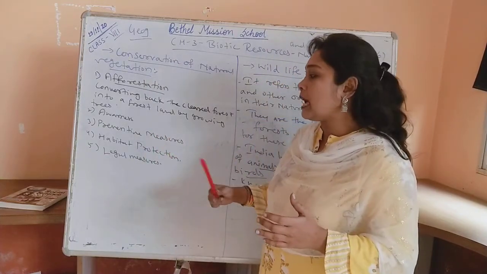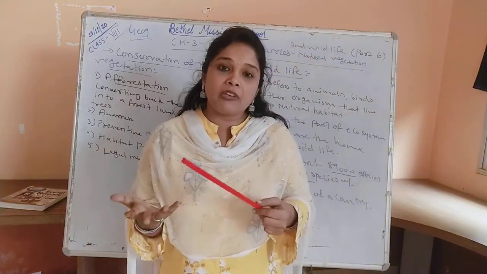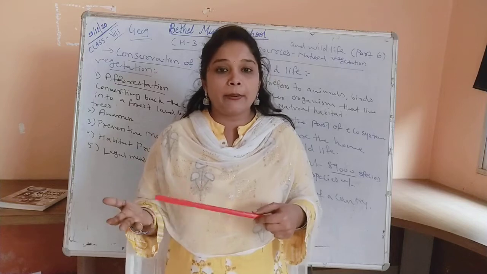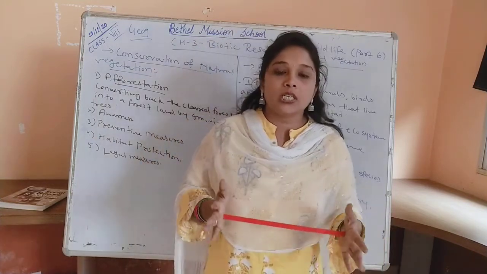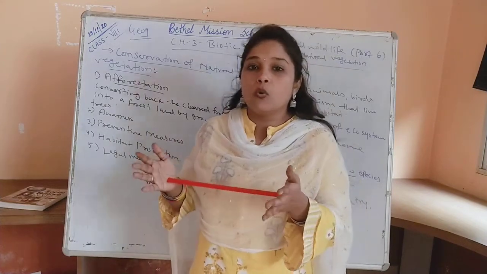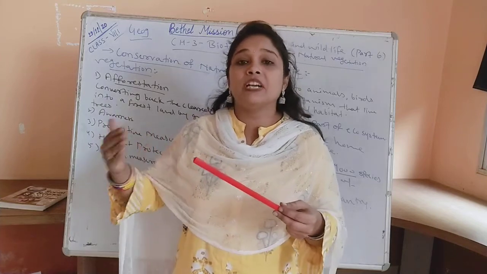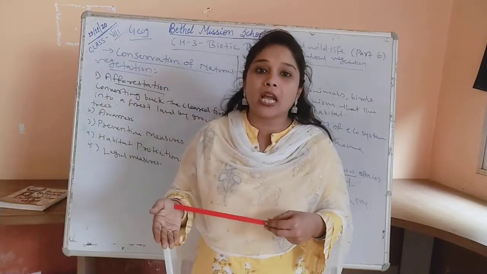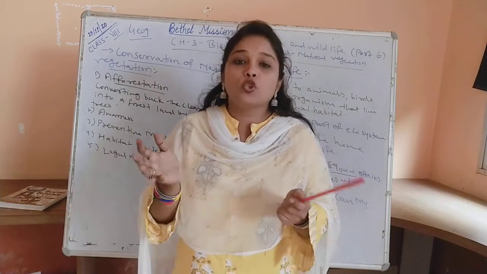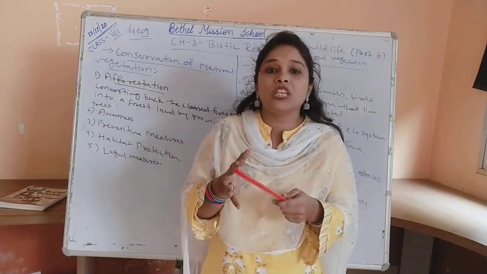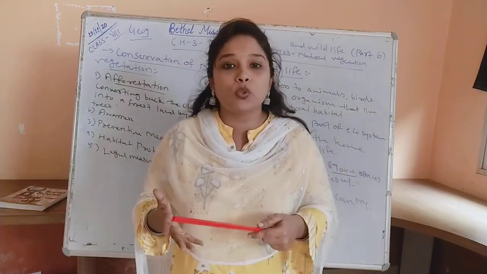Next one is habitat protection. As we know, animals have natural habitats. That means certain animals can live only in water. Certain animals live in land areas. Different birds live in different areas according to the climatic conditions also. Different animals live in different climatic conditions. So we need to save those animals. We need to save the environment to protect those animals, to protect the natural habitats of those animals.